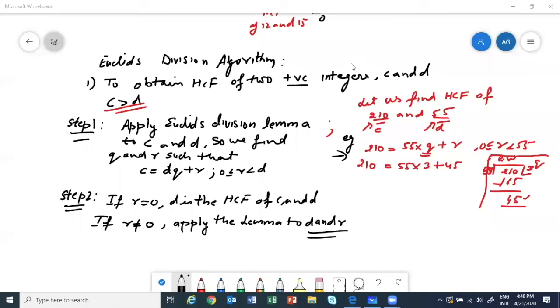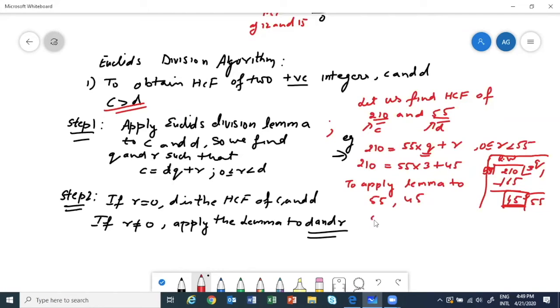Just try to understand. So now see, the remainder didn't come out to be 0 here, right? In the rough work, the remainder was 45. So now what to do? If we were using long division, we would take 55 inside, no? But we cannot write like long division here. So it is saying, now you apply the lemma again to D and R. What is D? D was 55. How much is R? 45. We will apply again.